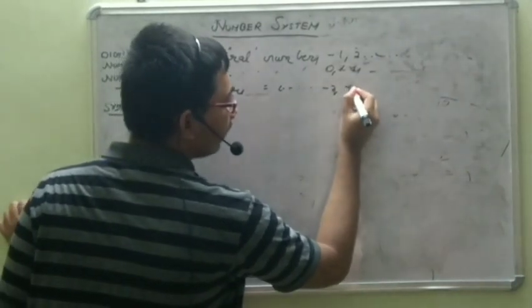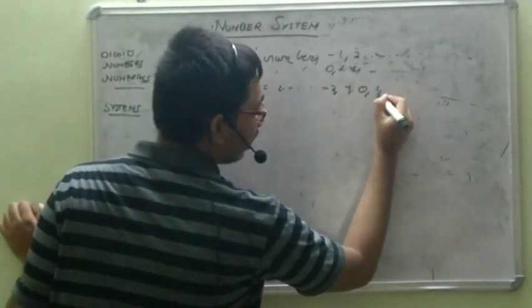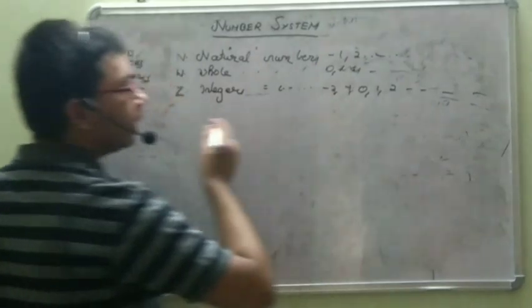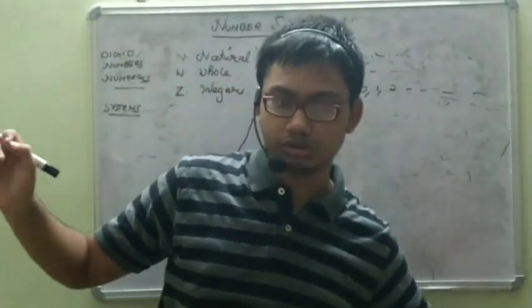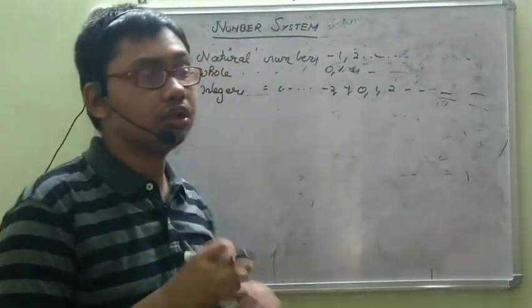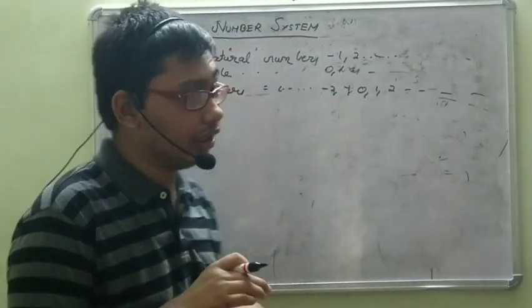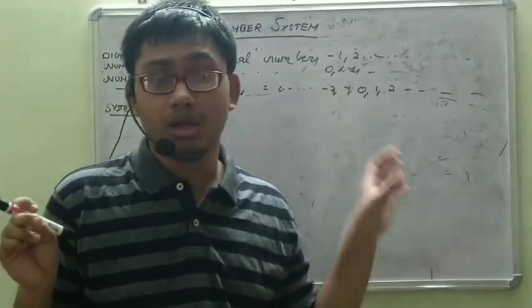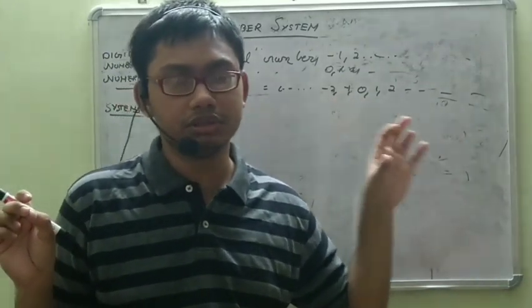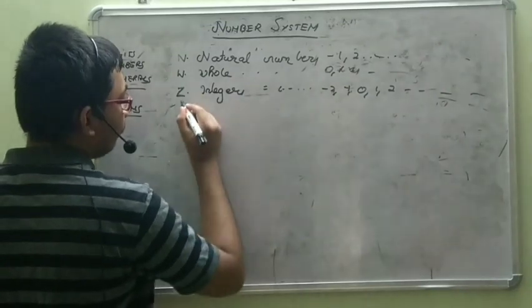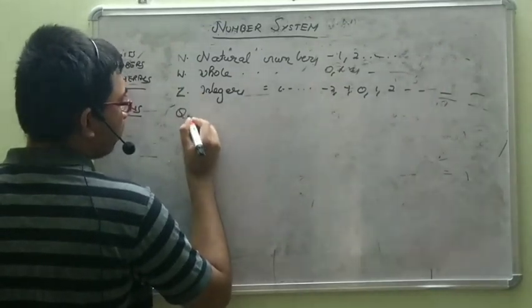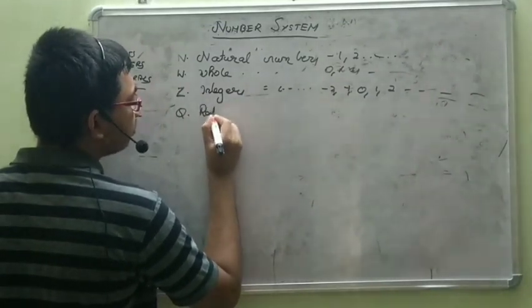Minus 2, minus 1, 0, 1, 2. It contains positive natural numbers, whole numbers as well as negative integers. But there are no fractions; everything can be written simply as a whole number. Then we come to the system of Q, rational numbers.